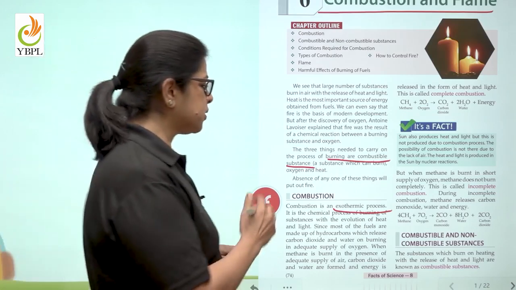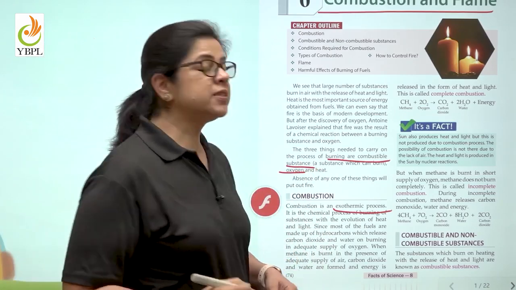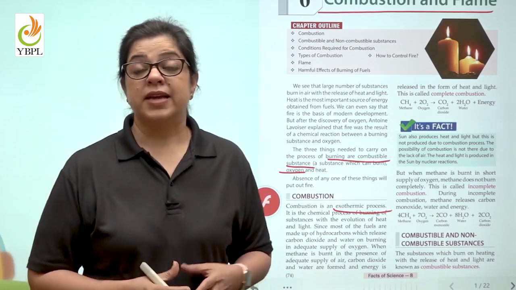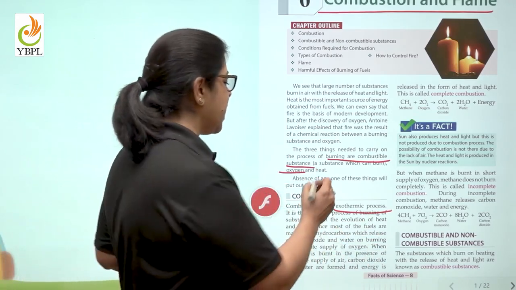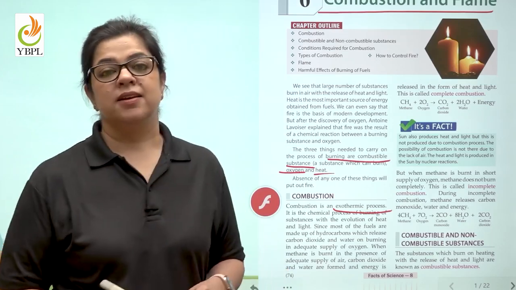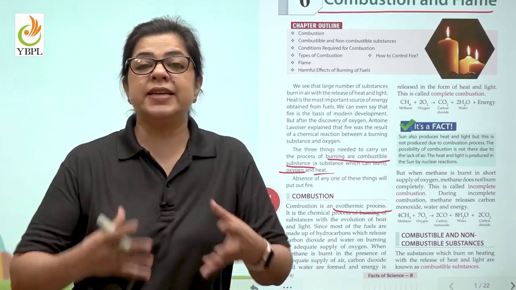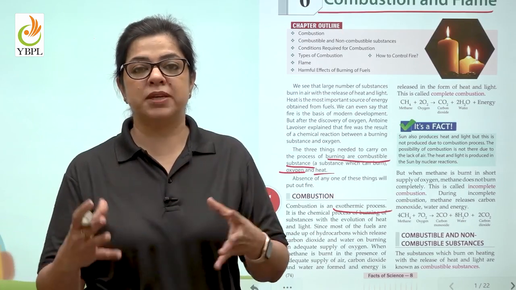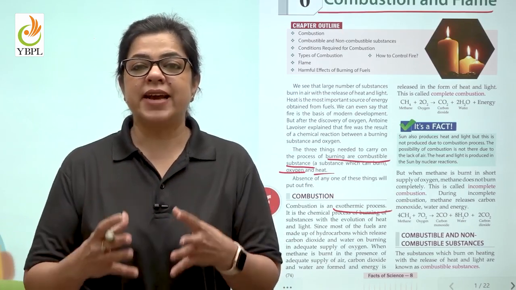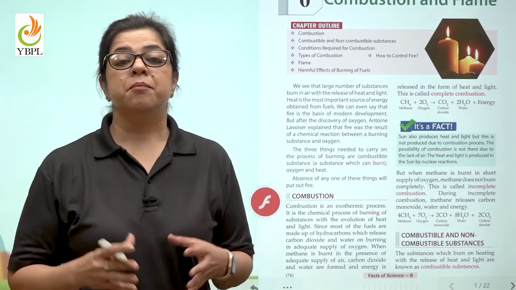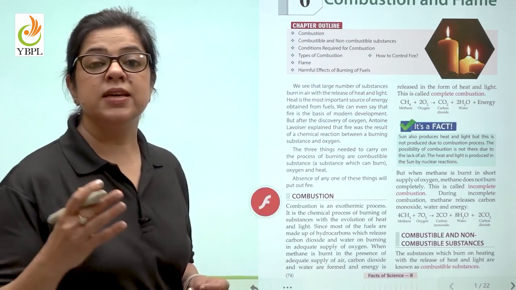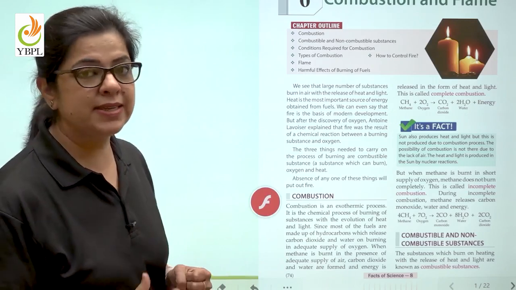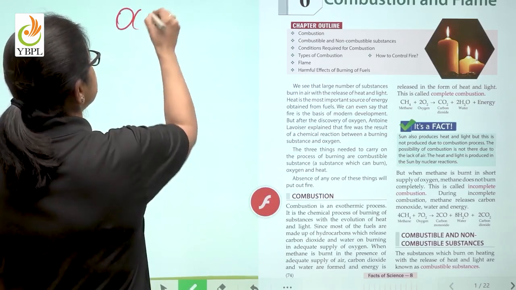The second important thing is a substance which supports combustion. That is oxygen, air. And the third thing I need is heat. Something that can increase the temperature of my combustible item so that it catches fire. Many of the fuels that we use in our cars like LPG, CNG, petrol, diesel, etc., they are made up of a number of